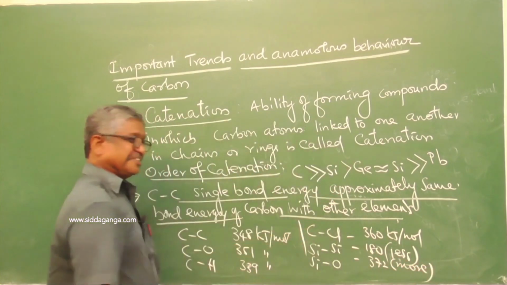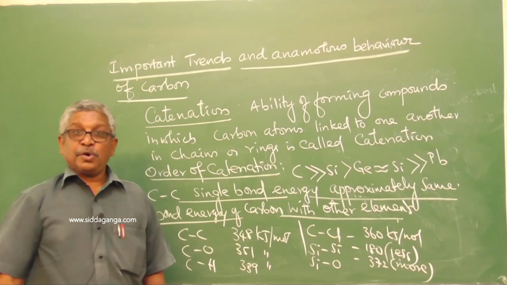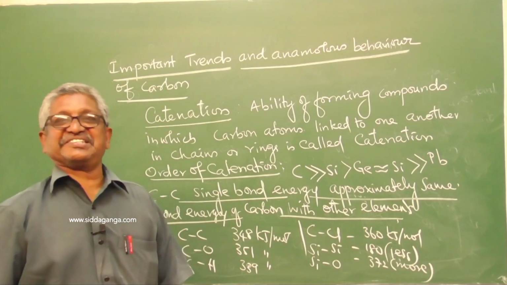Why is silicon not giving catenation, and why does carbon give catenation?